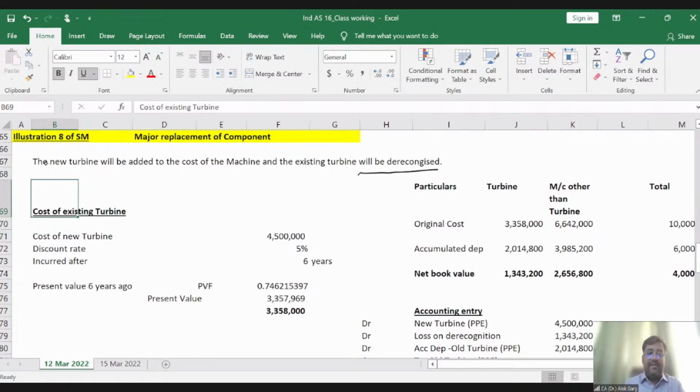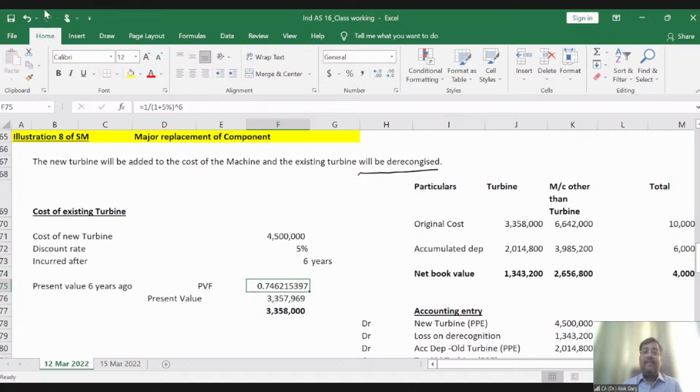What is the cost of the existing turbine? We are not aware of the cost of the existing turbine, but we are aware of the cost of the new turbine, which is 45 lakhs. Discount rate is 5%, and this cost is incurred after 6 years. Now, what is the present value factor for 6 years? 1 divided by 1 plus 5% to the power 6.